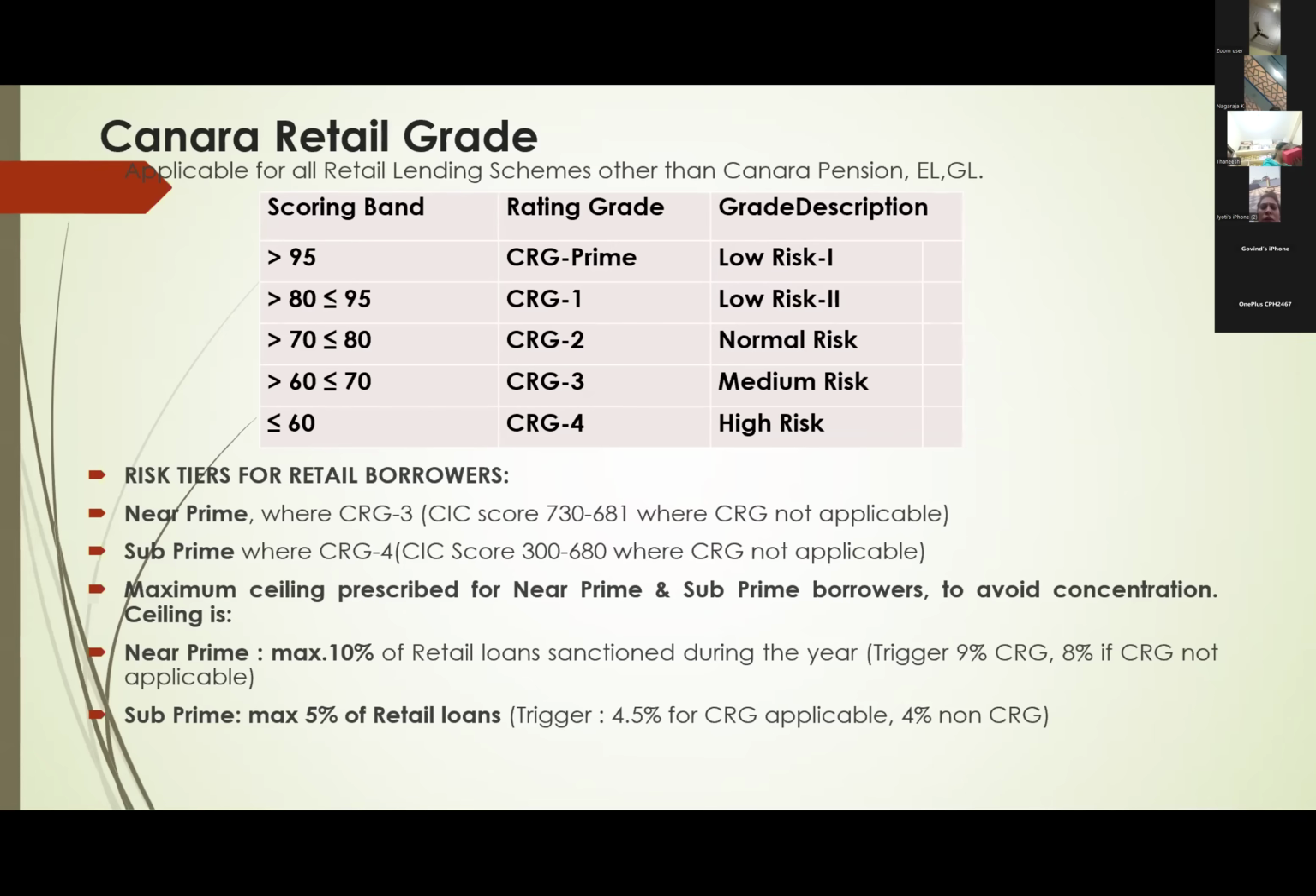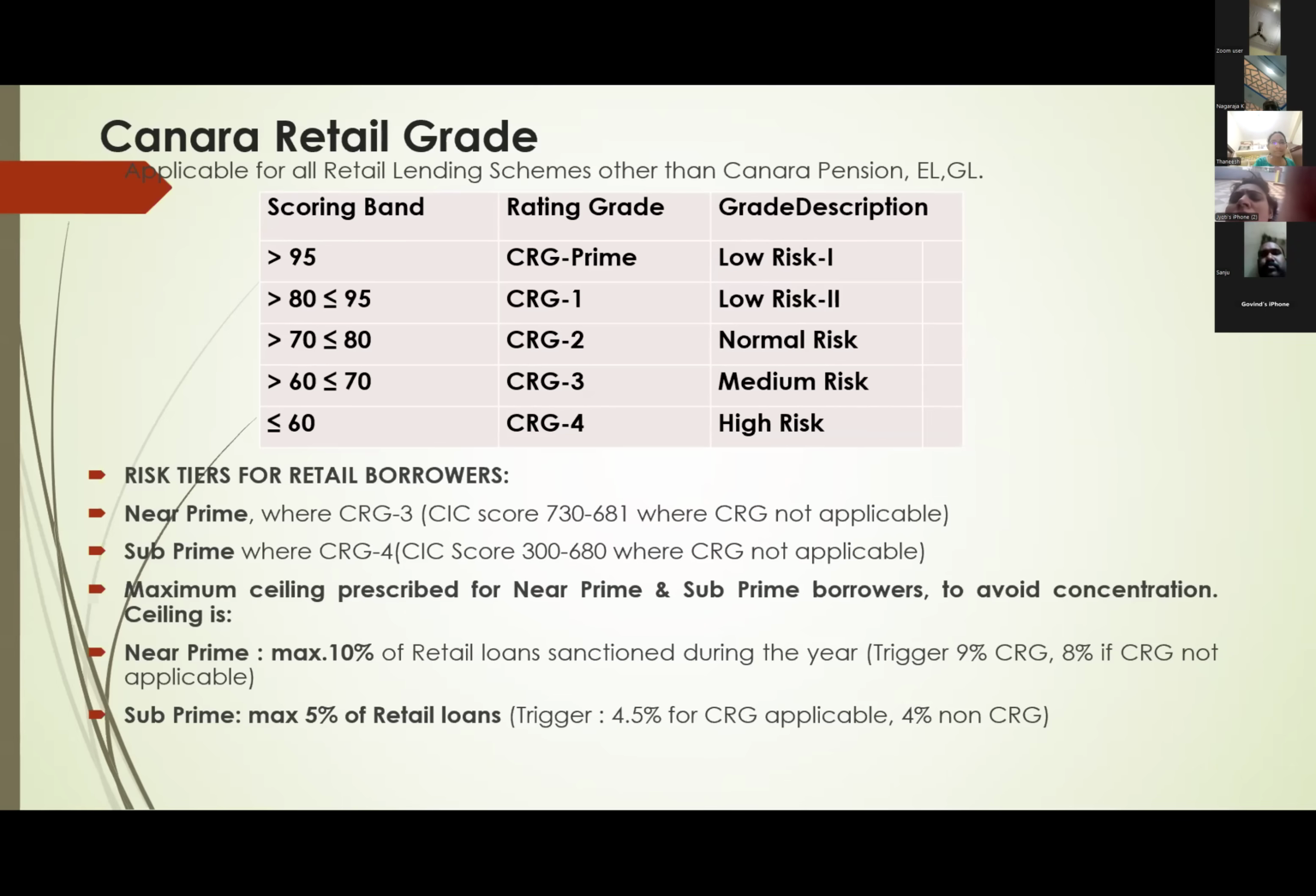If it reaches 9%, we have to stop further lending at branch level because we should not cross 10%. If branches keep lending, we cannot control it. That is why when 9% overall is reached, we call it the triggering point. Beyond that, branches cannot sanction loans to these near prime borrowers.